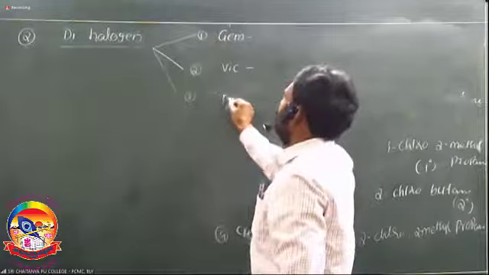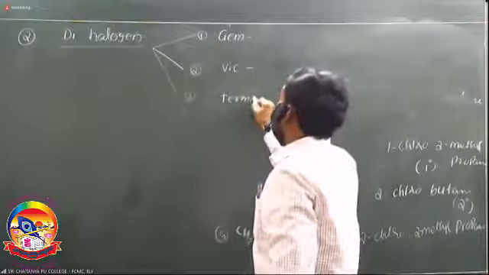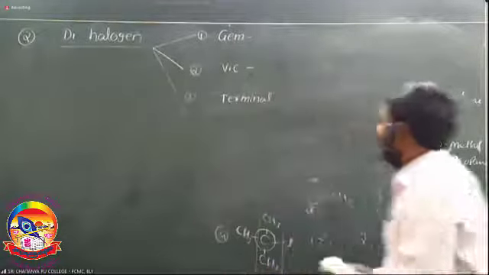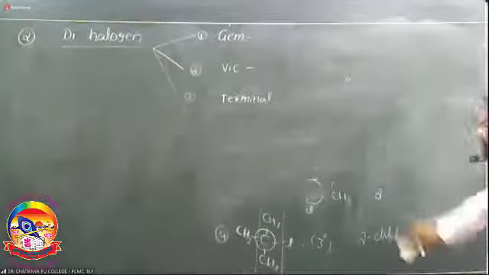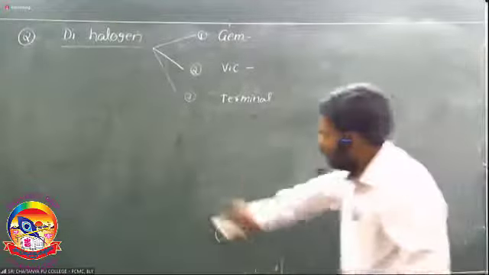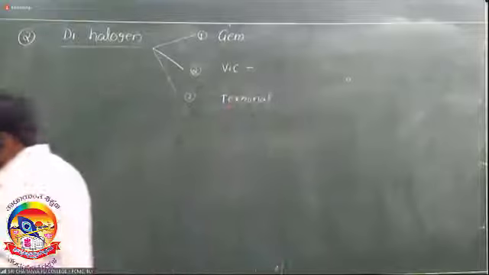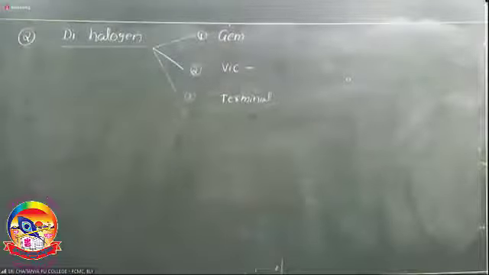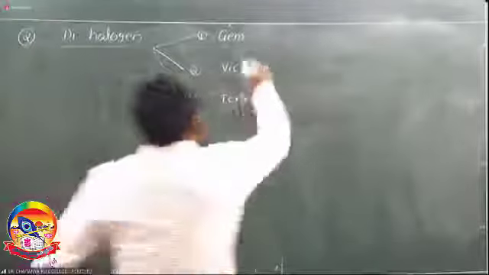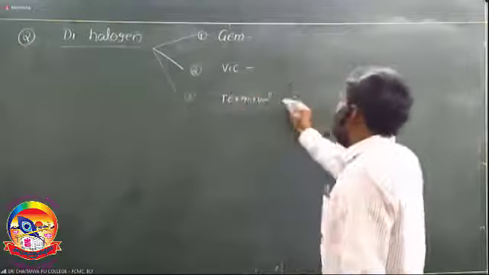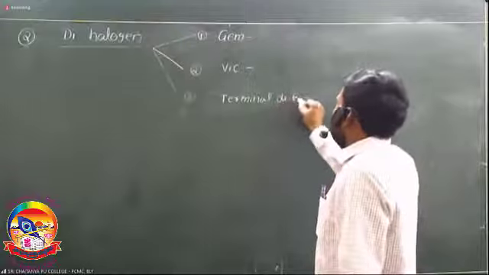The third one is the terminal dihalide. So dihalogen derivatives are classified into 3 types mainly: the first is gem halides, the second is vicinal halides, and the third is terminal dihalides.